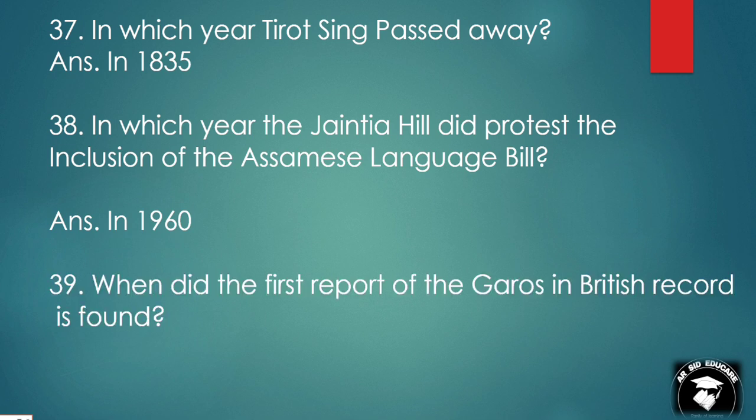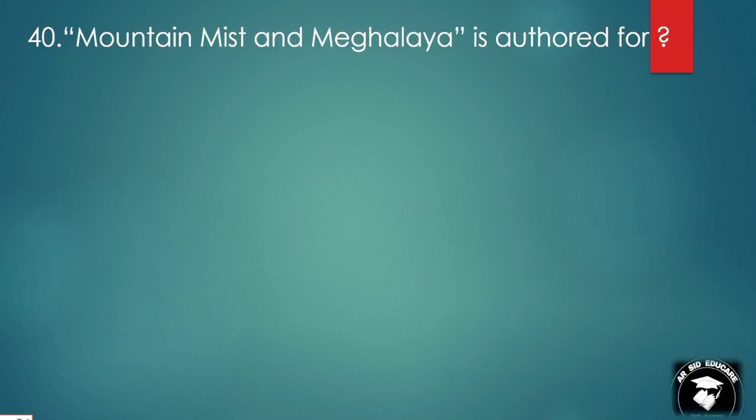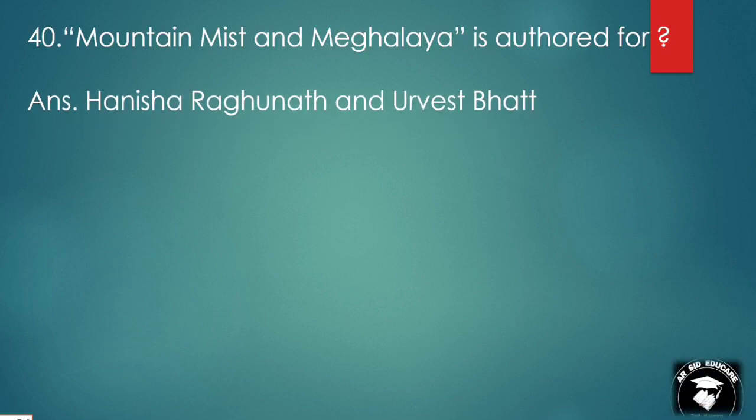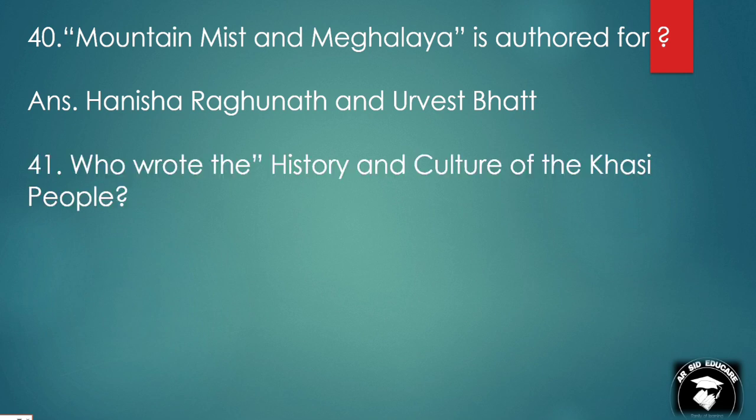When was the first report of the Garos found in British records? In 1788. Mountain Mist and Meghalaya is authored by Hanisha Raghunath and Urvesh Bhatt. Who wrote the history and culture of the Khasi people? Hamlet Bareh in 1967.